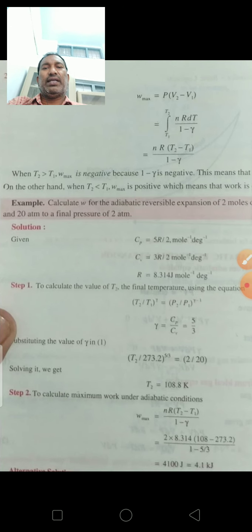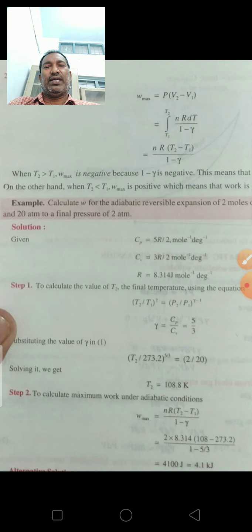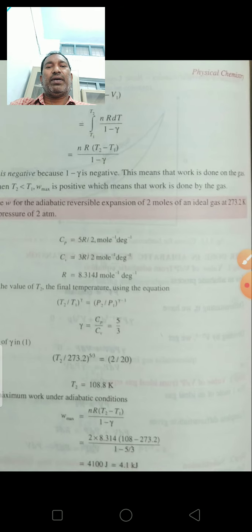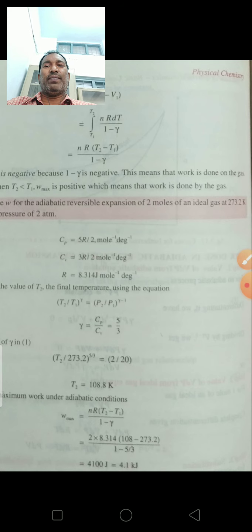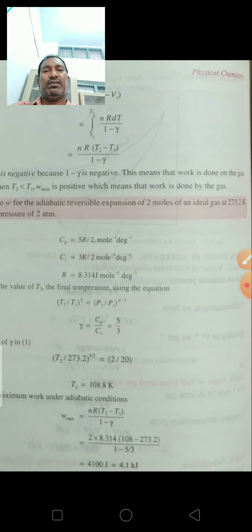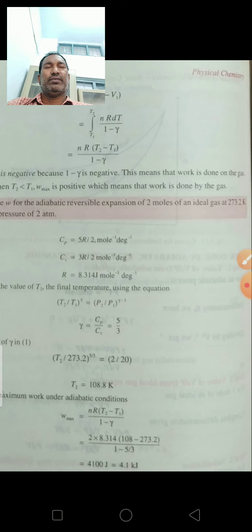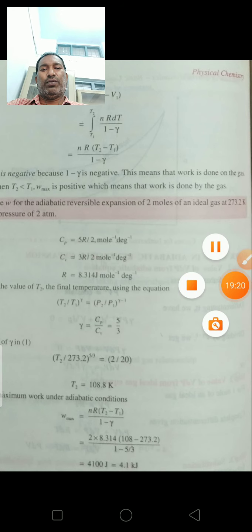On the other hand, when T2 is less than T1, W maximum is positive, which means that work is done by the gas. So if W maximum is negative, the work is done on the gas. If W maximum is positive, that means the work is done by the gas. This is the adiabatic process for 1 mole of gas.